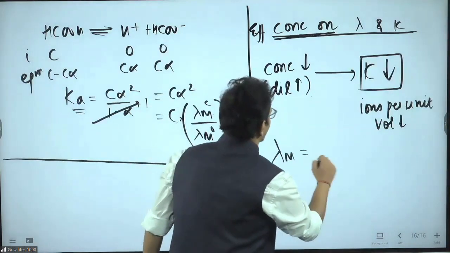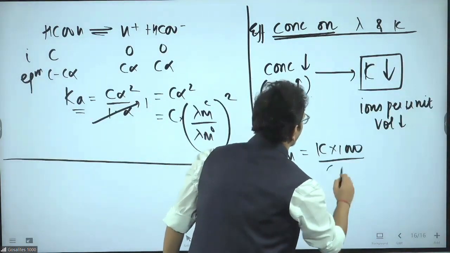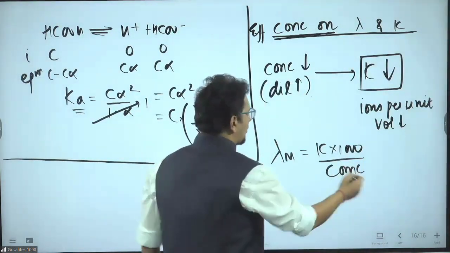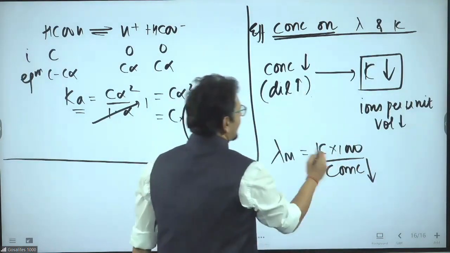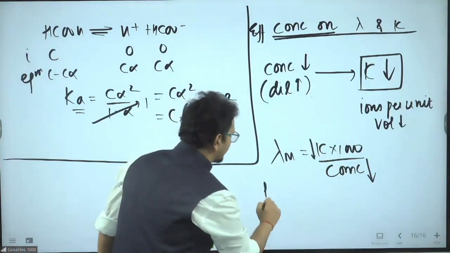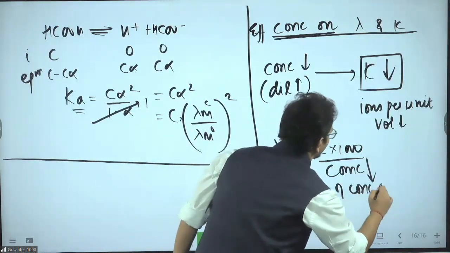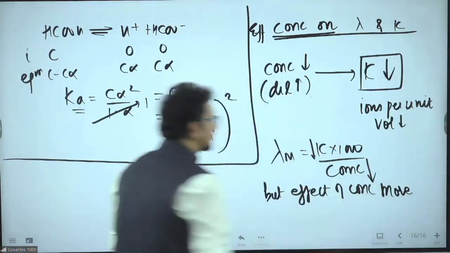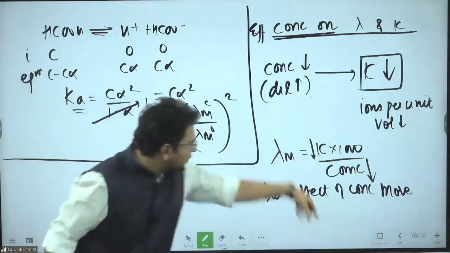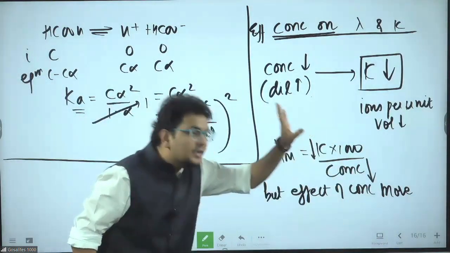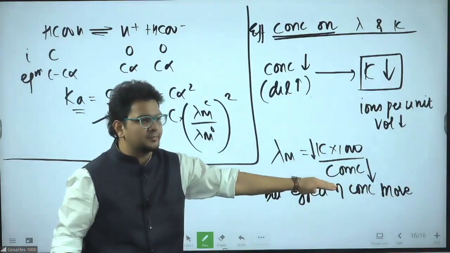Lambda m is kappa into 1000 by concentration. Now concentration decreases, conductivity decreases, but the effect of concentration is more. So kappa also decreases, concentration also decreases, but kappa decreases due to concentration.